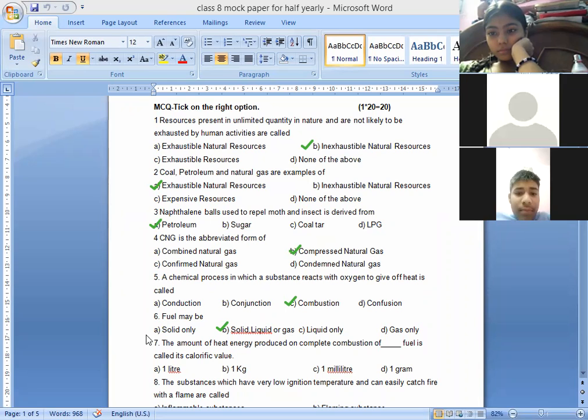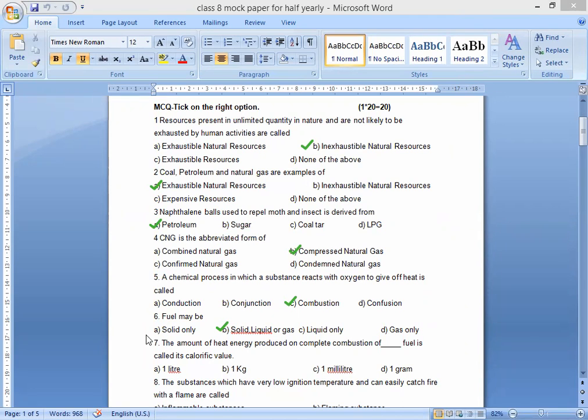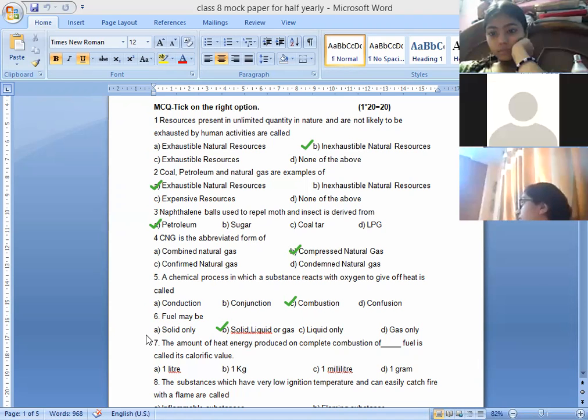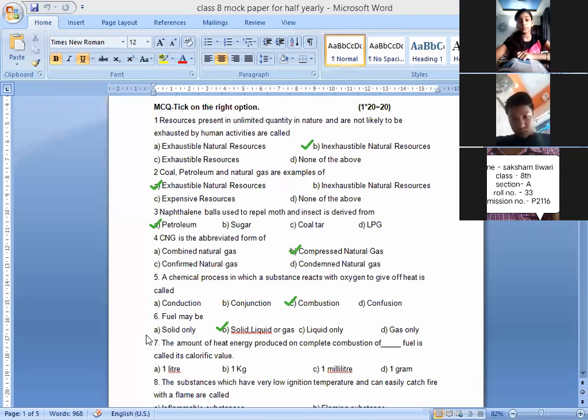What about the liquid fuels? Examples of liquid fuels are? Ma'am, petrol, diesel, kerosene oil. Children, kindly switch on your cameras, those who have not done. And what are the gaseous fuels? CNG. CNG is a gaseous fuel. Good. CNG or natural gas.